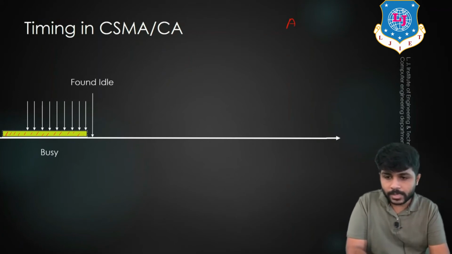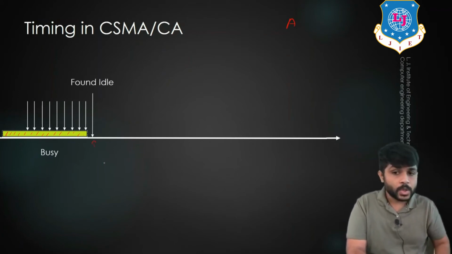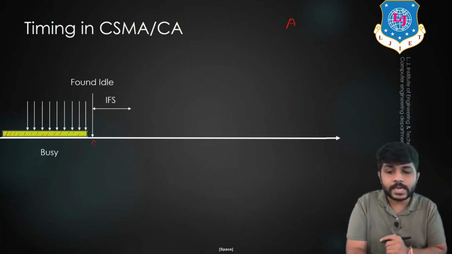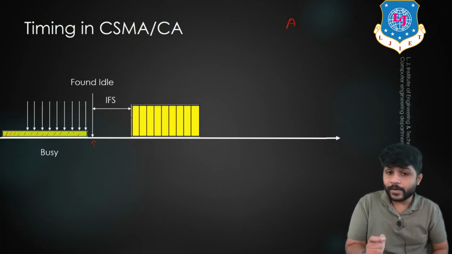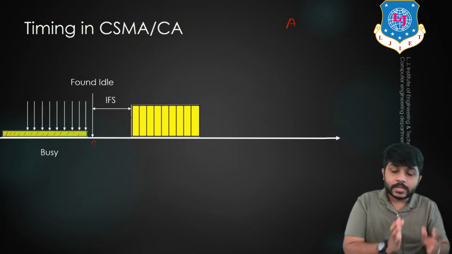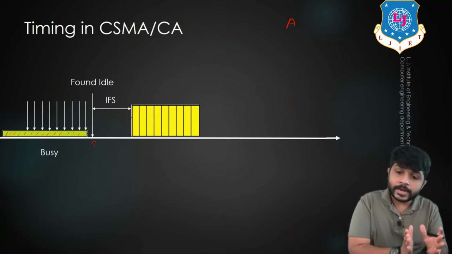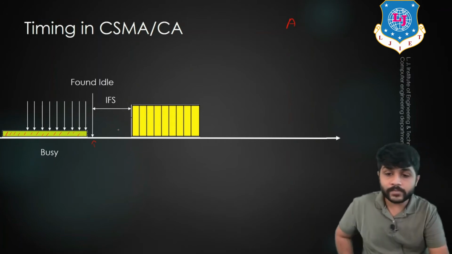Now after some time, you can see that at this point A found that the channel is idle. When the channel is idle, A will wait for IFS time, which is known as interframe space. After waiting for IFS time, A will select a random number of slots from the available slots.